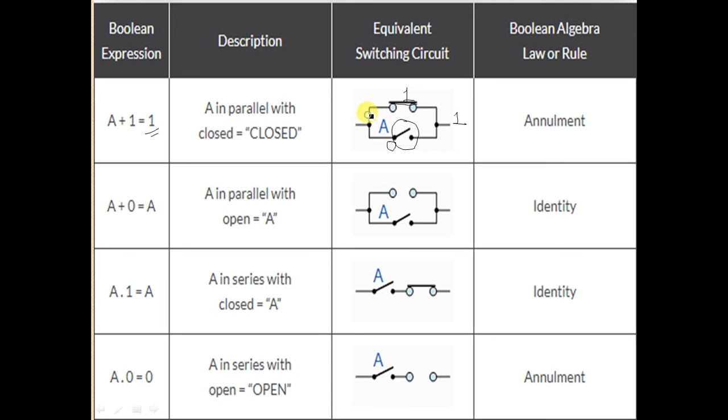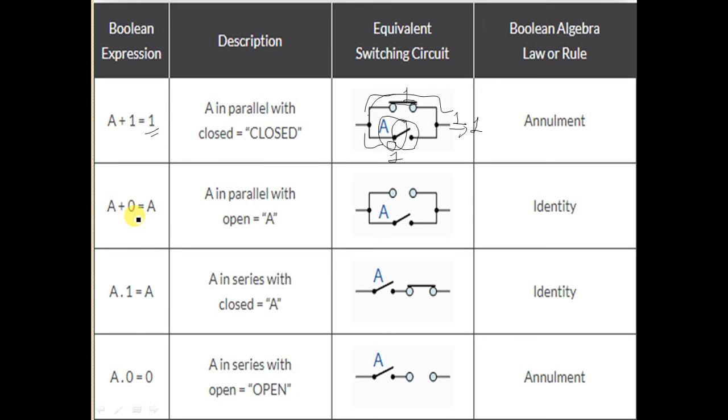So all the output will reach. Now if A is 1, half of the input will move this way and half the other way and reach here, but the result will again be 1. This means at any input of the variable you get the same output, which is 1. So any variable plus 1 will give you 1.